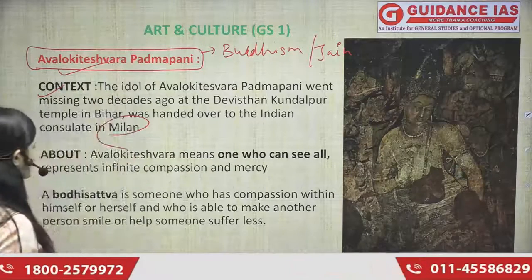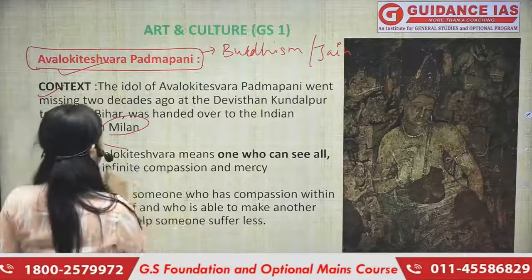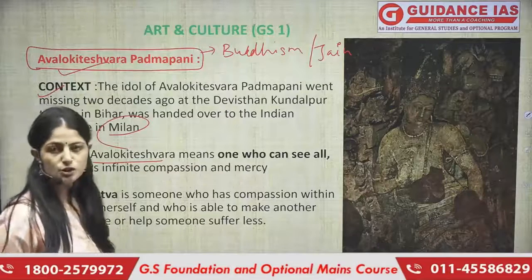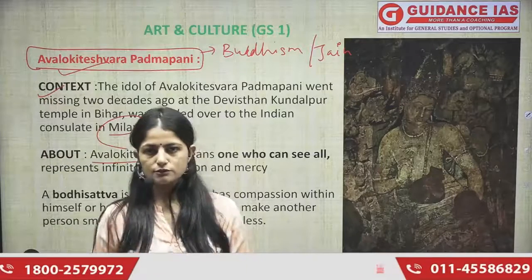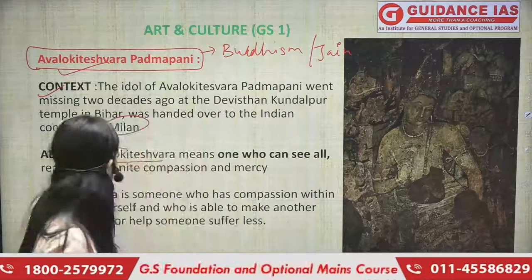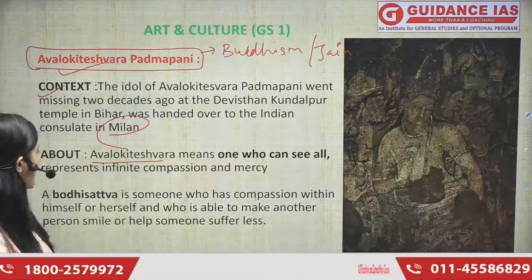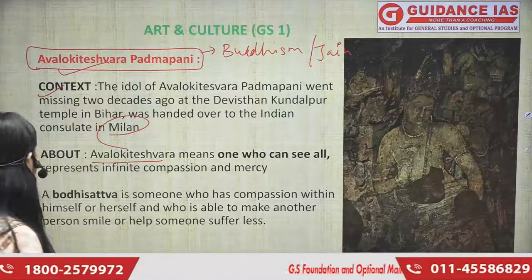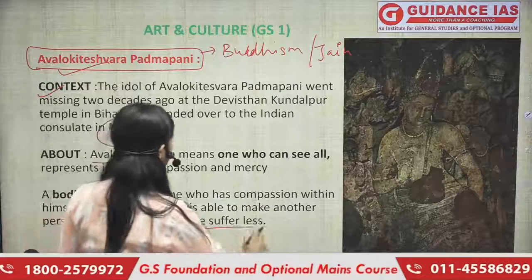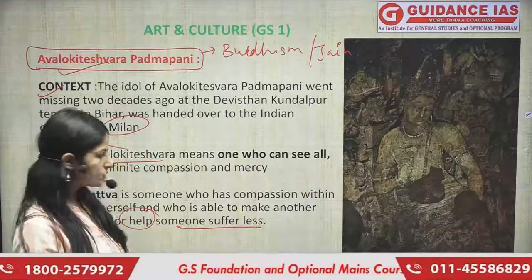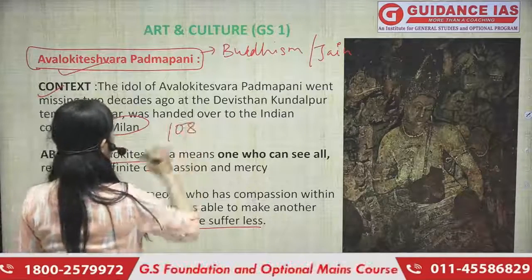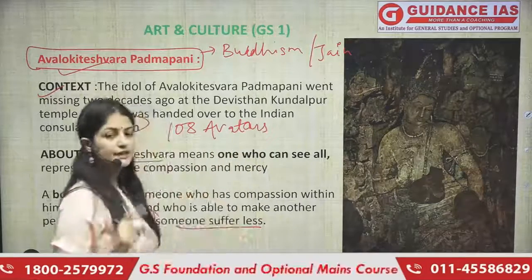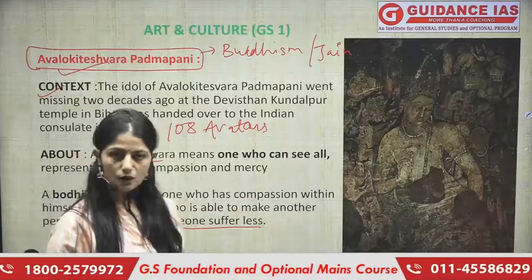So the word basically means one who can see all, which represents the infinite compassion and mercy. It is basically a part of Bodhisattva. ठीक है, Bodhisattva is what? Someone who has compassion within himself or herself and who is able to make another person smile and help someone suffer less. ठीक है, इसके basically Bodhisattva के there were 108 avatars and out of them Padampani was one of them.